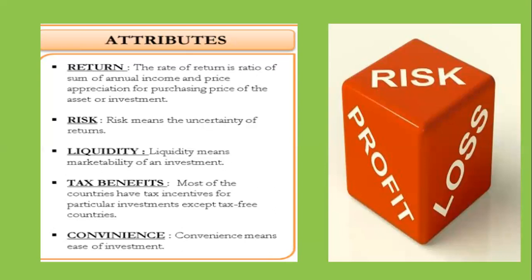The last one is convenience. Convenience is the ease of investment. For example, it is easy to invest in equity shares compared to real estate. Compared to real estate, especially in the pandemic, I think stock markets are definitely more dynamic than the real estate business, because real estate business is down now, but stock markets are dynamic.